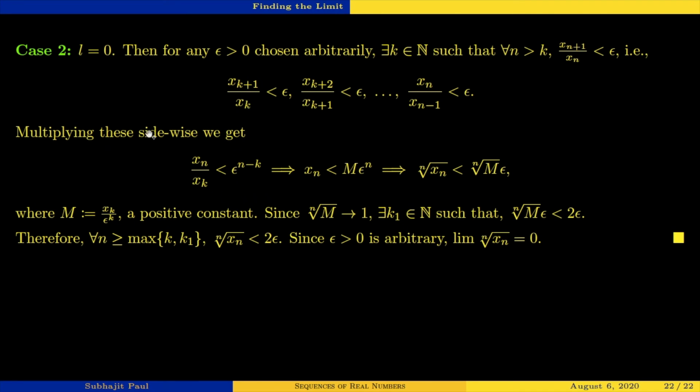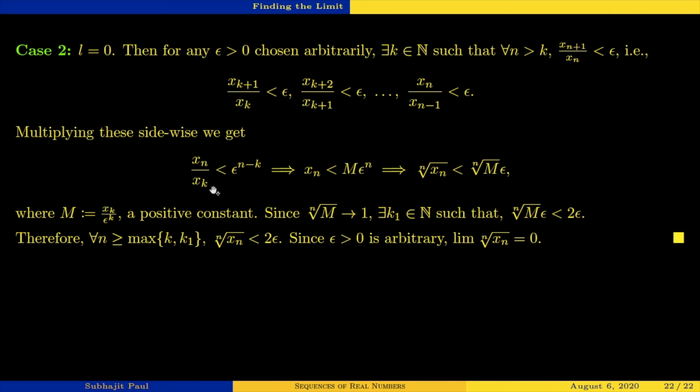Multiplying all these sidewise, the left hand side and right hand side, we get a telescoping product. So xk plus 1 cancels this one, xk plus 2 cancels this one. What survives is the last numerator and the first denominator.